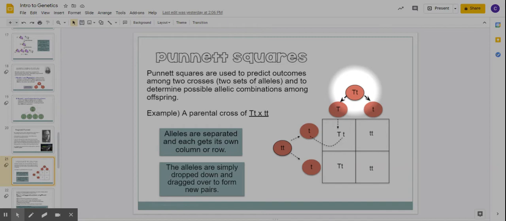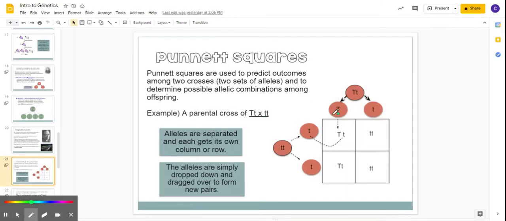Again, the genes are going to separate, so we're going to get a big T and a little t. Over here, we only have 2 little t's, so we write 1 little t and 1 little t. Now, to fill in the box, it's kind of like a multiplication table. So this big T right here goes in the box, and this little t goes in this box.